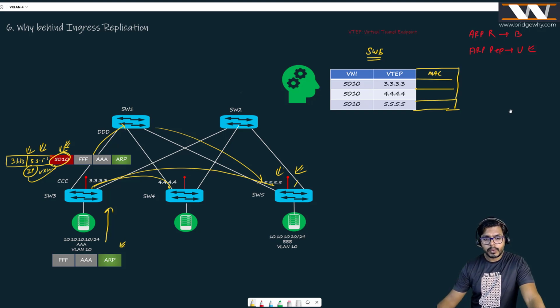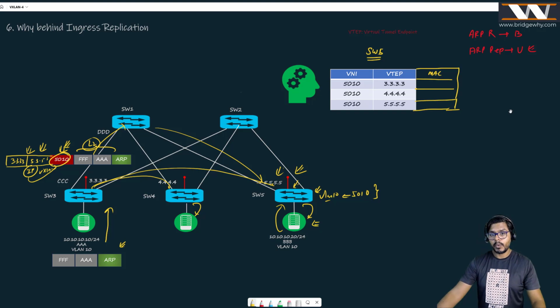Switch 5 will say, okay, VNI 5010 maps to my VLAN 10, because some intelligent guy has configured this on me. If that is the case, I need to forward this L2 frame in VLAN 10. Here also the same thing will be happening, but we have 10.20 here. This guy is going to reply back.